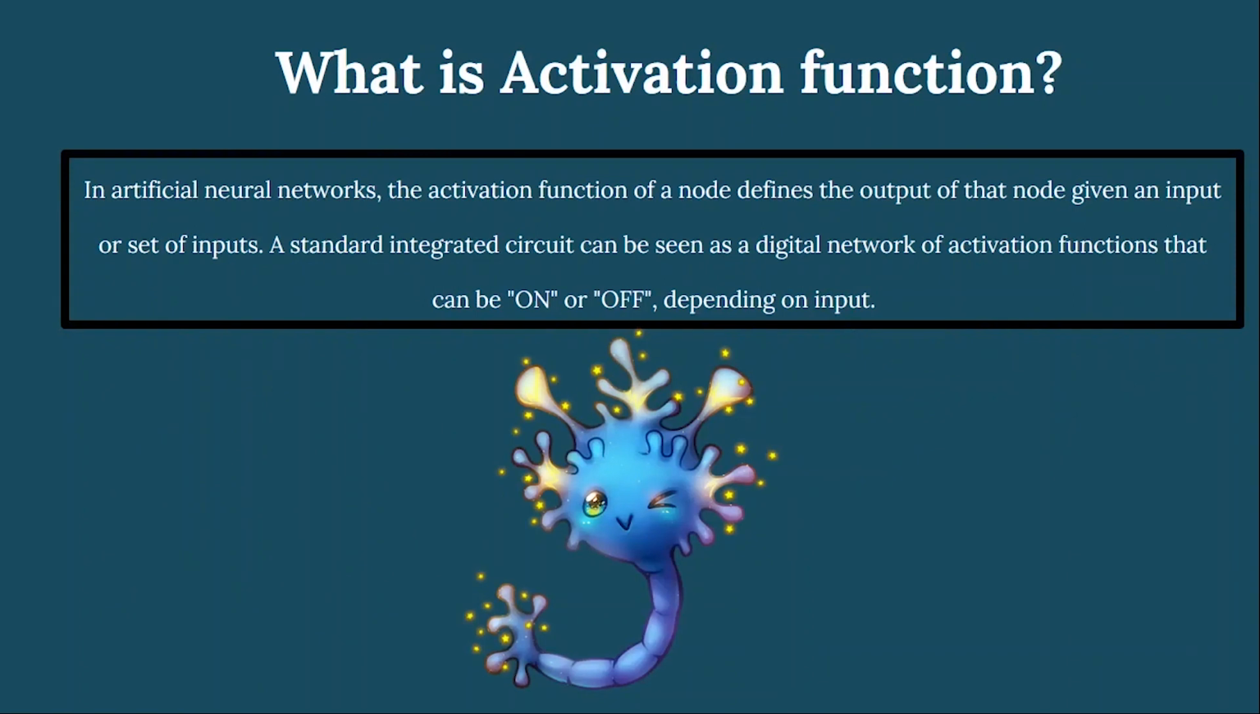So what is the activation function? In a neural network, the activation function of a node defines the output of that node given an input or set of inputs. A standard integrated circuit can be seen as a digital network of activation functions that can be on or off depending on input. So this is what an activation function actually is.